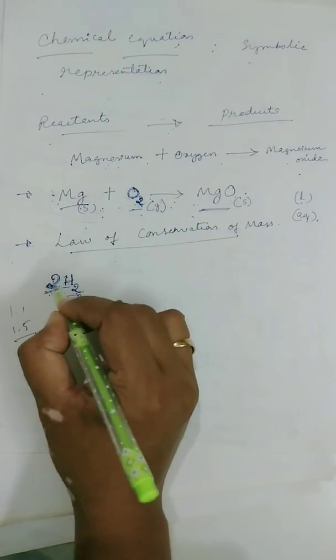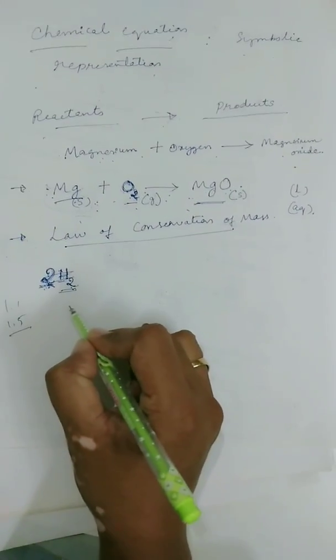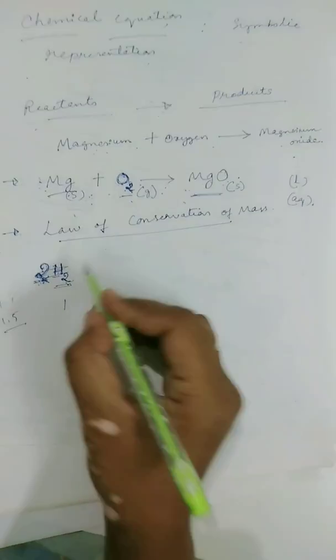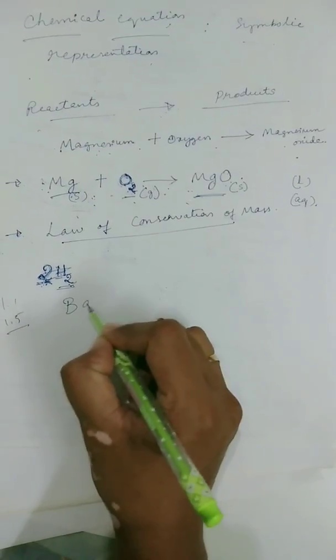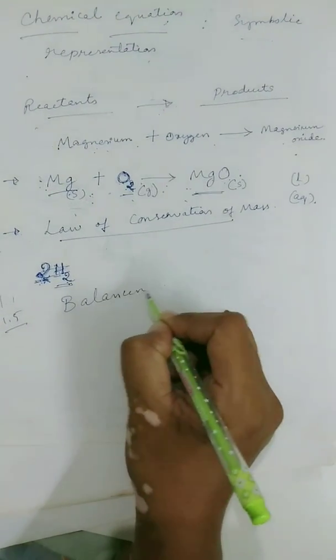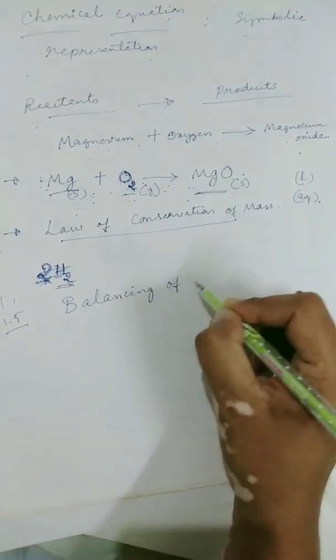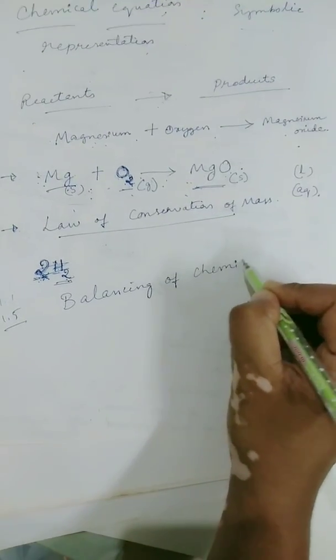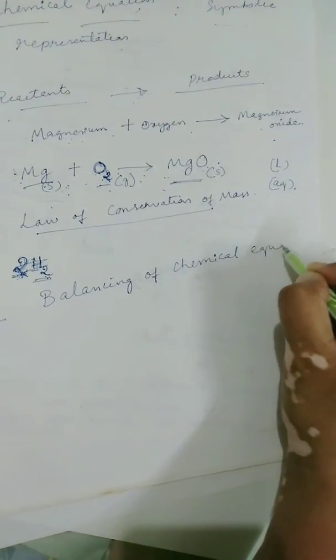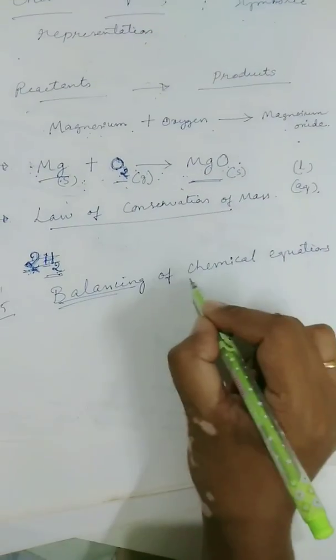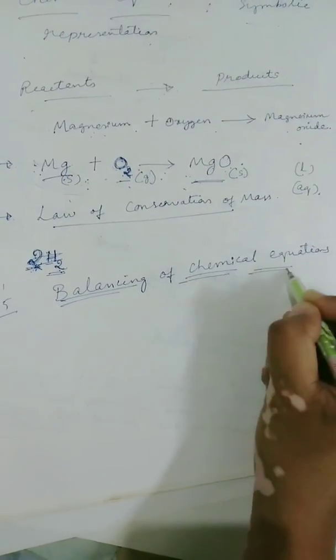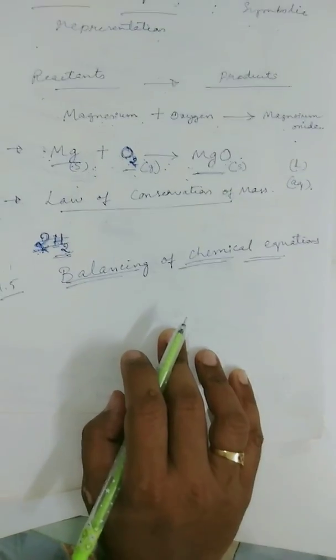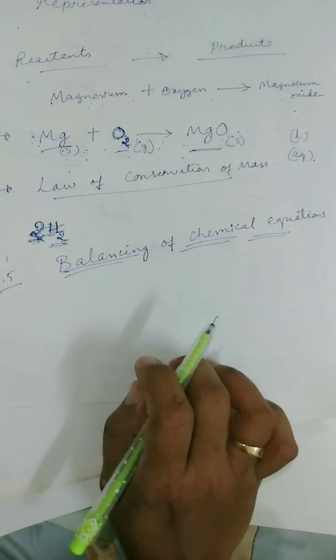So here we come to another subtopic of the lesson, which is balancing of chemical equations. Very important, children. You need to have a very good grip over the balancing of chemical equations.